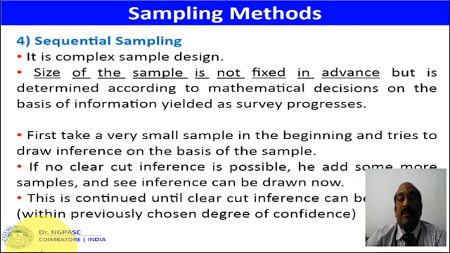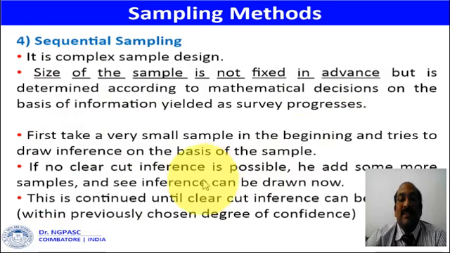Sequential sampling. This is somewhat different from the sampling methods we have discussed so far. In all the previous methods, the size of the sample is fixed by the researcher in advance. But in this method, the size of the sample is not fixed in advance. First he will consider only a small sample, collect the information from it, and try to draw inferences from that sample.